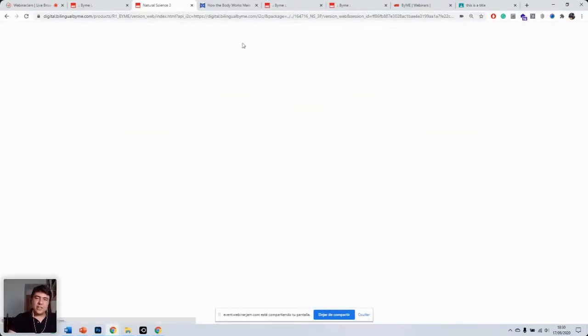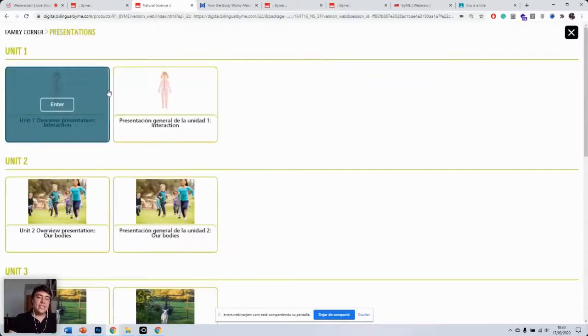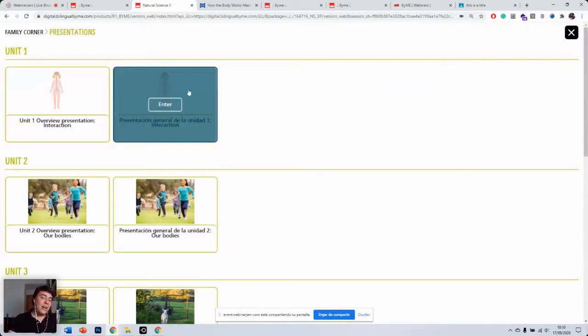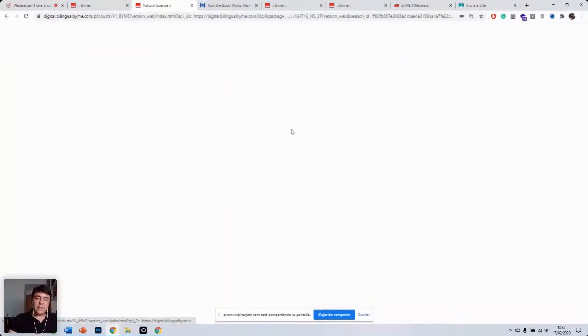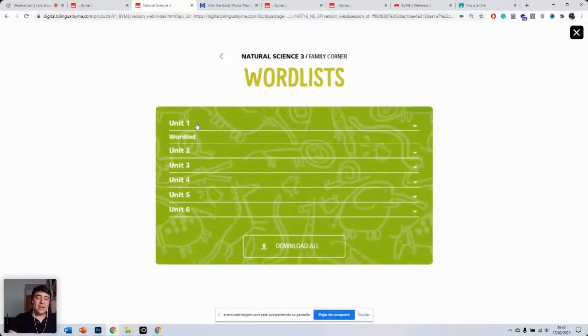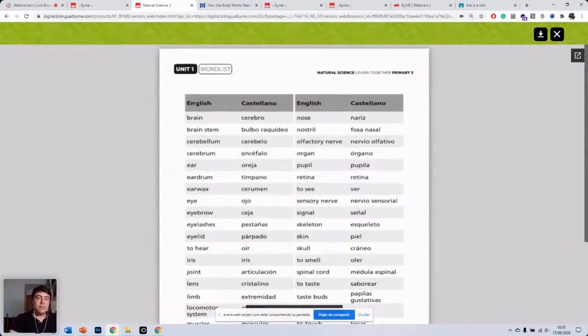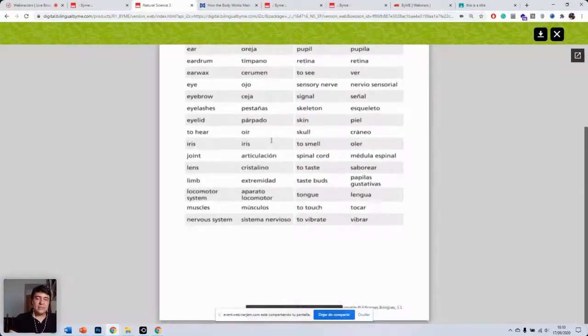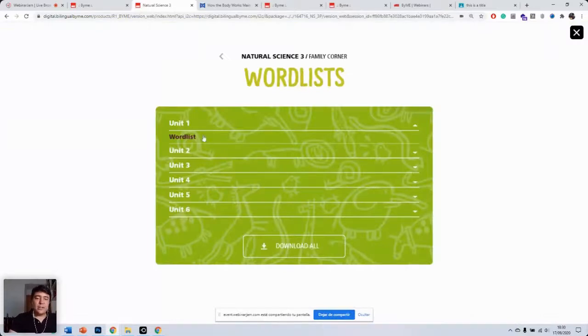Before we go into Teacher's Kit, actually, I just very quickly want to go into Family Corner, since we were talking about presentations. Yeah, so if we click on presentations here, you can see that you have the presentations in English and you have them here in Spanish as well. You also have word lists. Here you have access to all the vocabulary, or the key vocabulary from all the different units, both in English and in Spanish for the parents or for the families to see. You can download them individually, or you can click on download all to download them as one zip file.